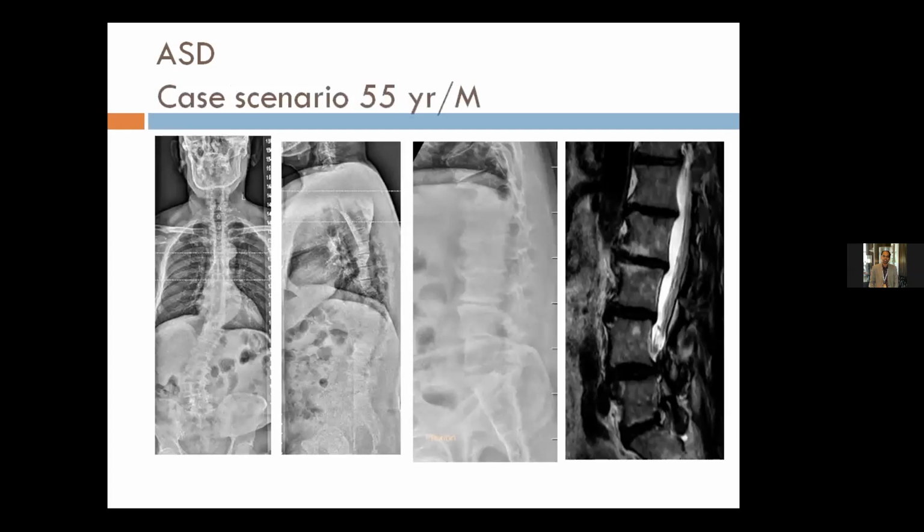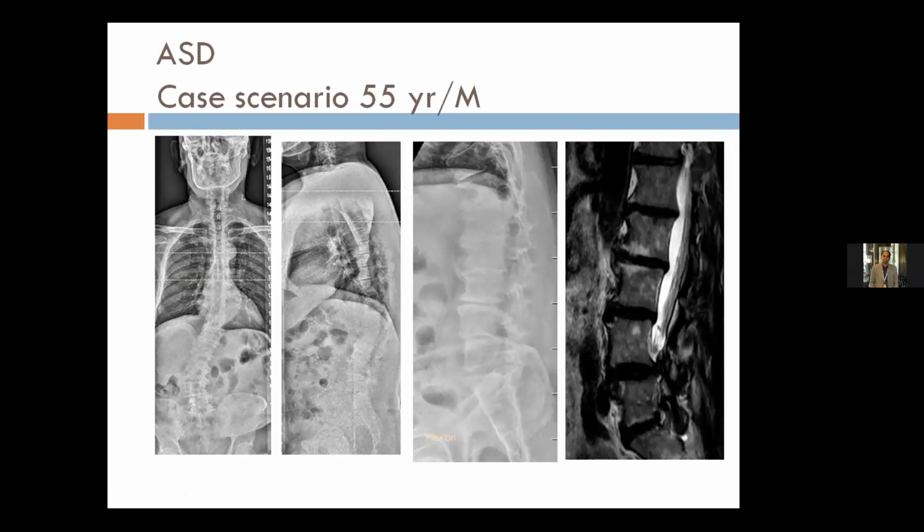To begin with, I'm presenting a case scenario where the patient is a 55-year-old male who has more back pain than leg pain. This is a 36-inch full cassette X-ray film, right from the external auditory meatus to the femoral heads.